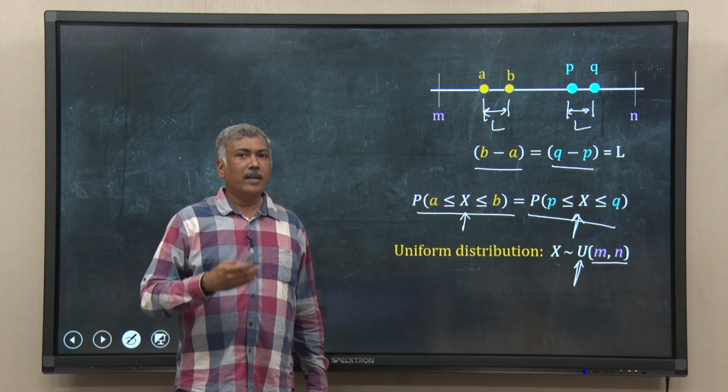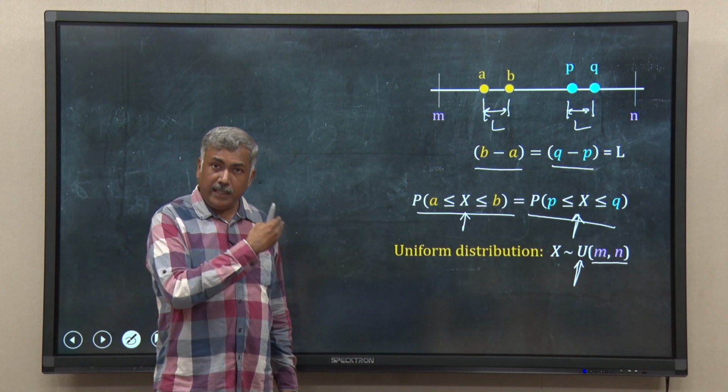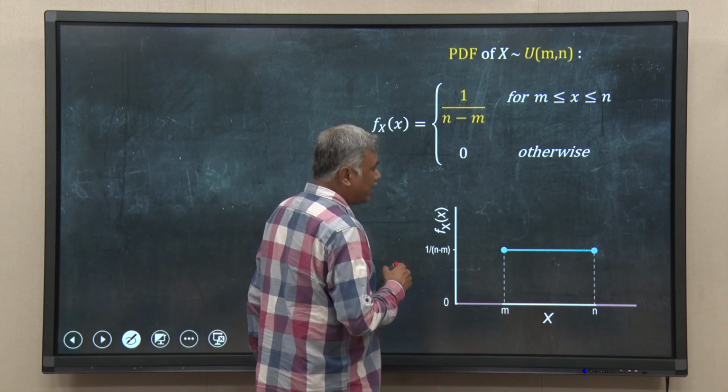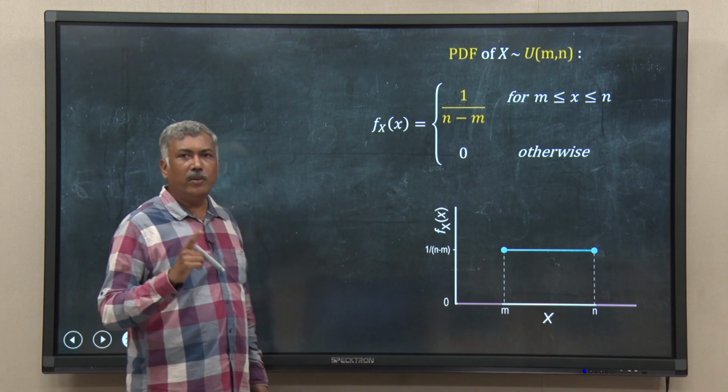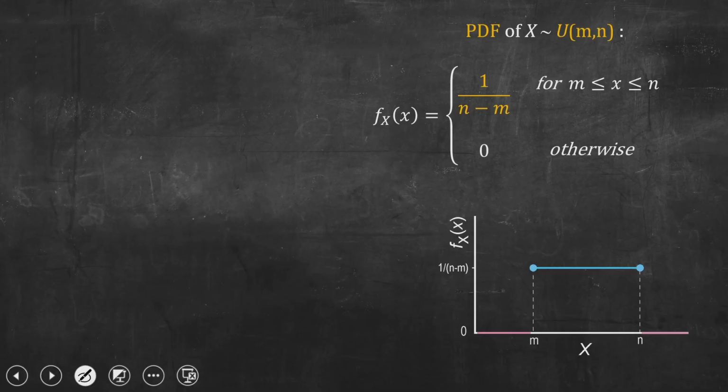Now, look at the PDF of this. We have to find the PDF which satisfies this criterion, and people have done that. The PDF for this type of distribution, a random variable which varies from m to n and is uniformly distributed, is equal to 1 divided by n minus m when x is in this range.